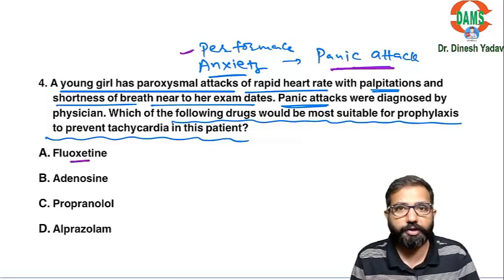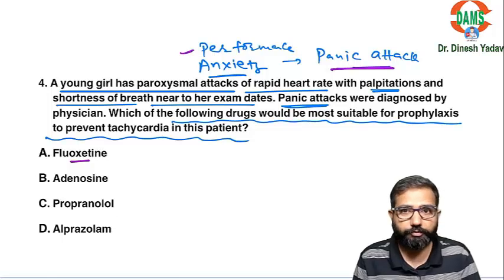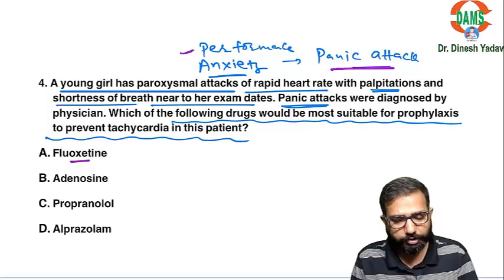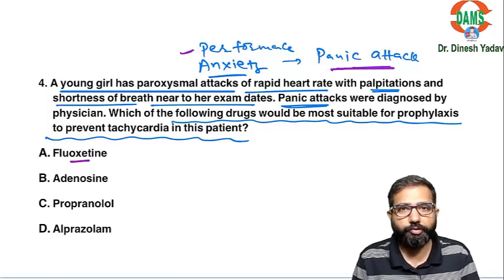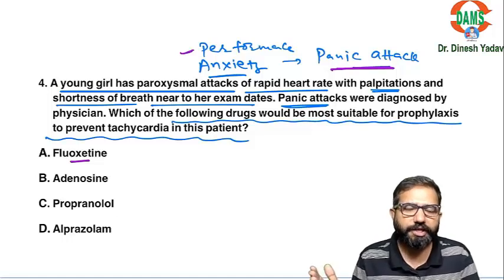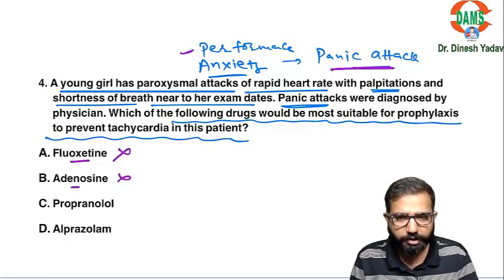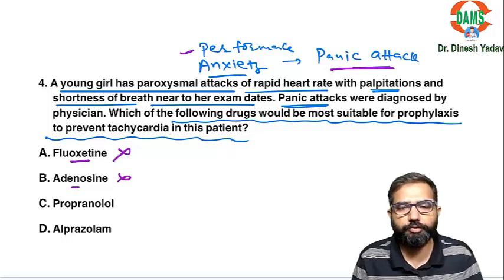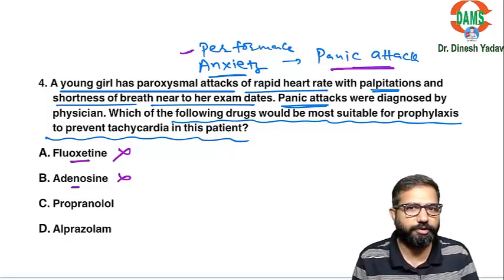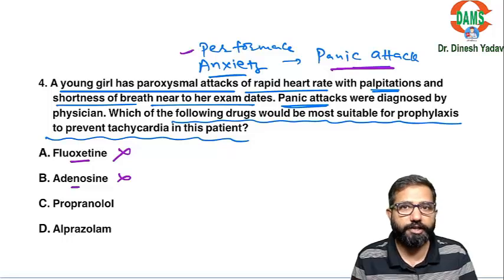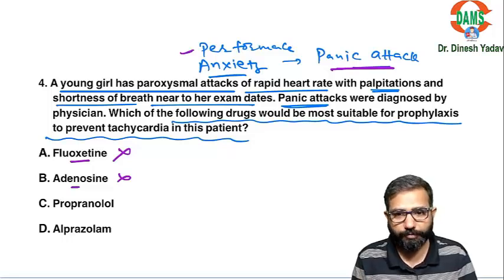Fluoxetine is a good drug for anxiety, but that is not a good drug for this type of patient, because this patient is not suffering from chronic anxiety. It's a case of acute anxiety attacks, frequent attacks are there. So it is not the best option. Adenosine is again not the best option for this patient. Adenosine is just to control the tachycardia in some patients, but that is not for prophylaxis purpose. That is for acute condition.